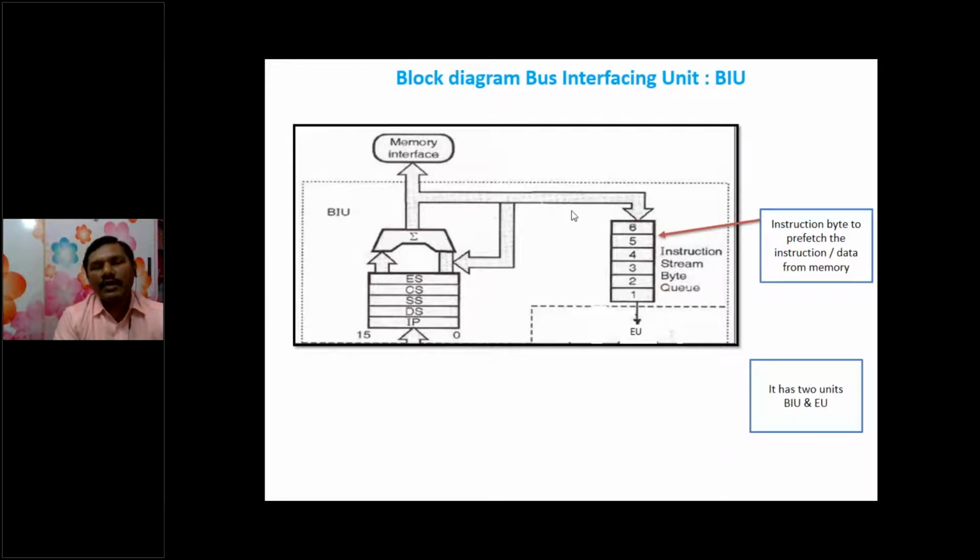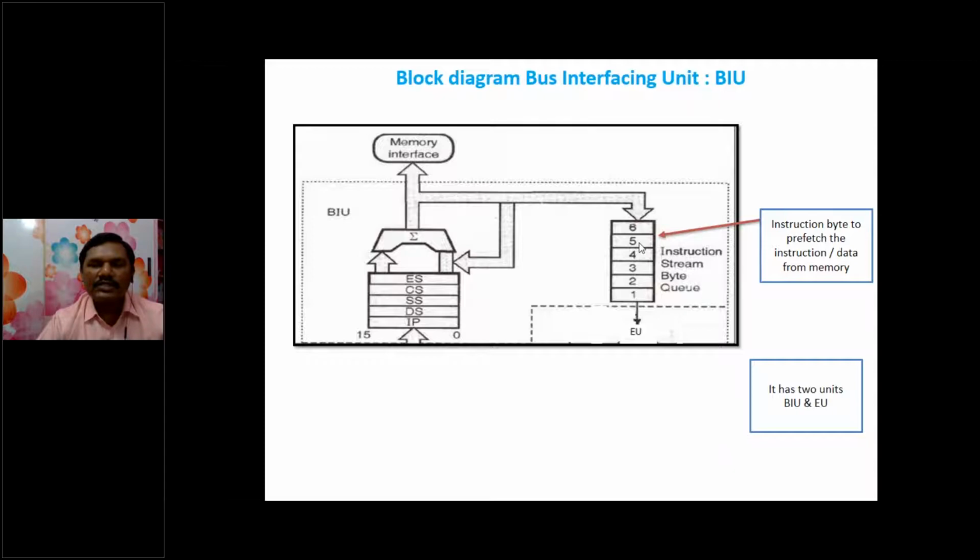So again, we can fetch one more instruction. That concept we have seen already in pipelining. And if that size is also 2 bytes, the first 2 bytes will be moved to slots 3 and 4, and the next instruction will be stored in 6 and 5. Like that, we can store at a time 2 to 3 instructions or one instruction, because sometimes instructions have 2 bytes to 6 bytes. Like that, we can execute a number of instructions at a time.